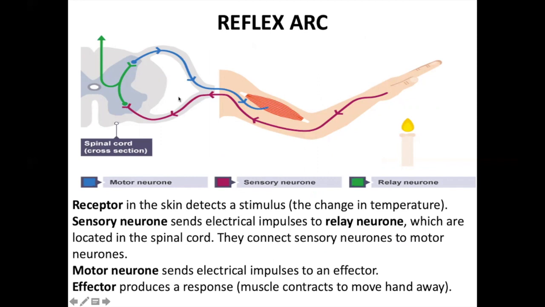Draw this figure. You can write that here the receptor is the skin, in which the stimulus was obtained in the form of a temperature change. The sensory neuron sends the electrical message to the spinal cord. That is a relay neuron that is located in the spinal cord. And then it will connect back to the motor neuron and send an electrical impulse back to an effector. The effector produces a response, that is, the muscle will contract and you will move your hand away.